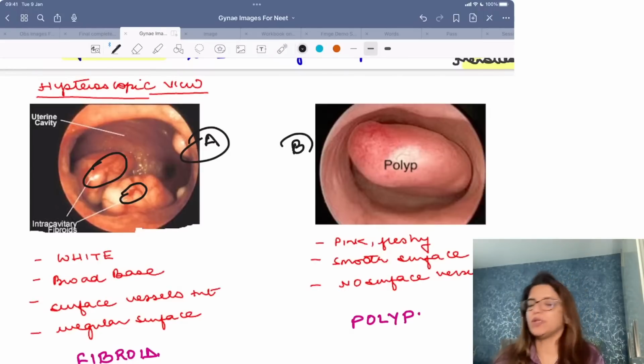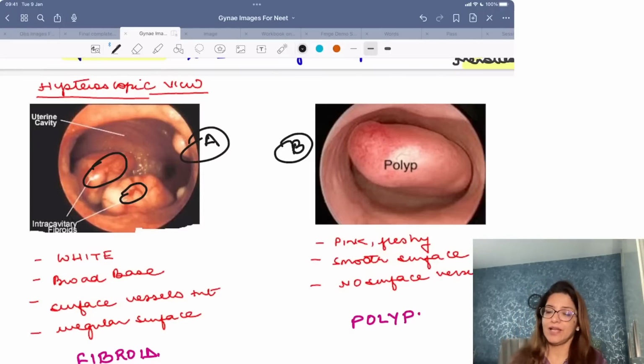Compare this image with image B. Image B में जो structure दिख रहा है वो बहुत smooth है. It is pink in color and there are no surface vessels. That means image B is the image of a polyp, right?